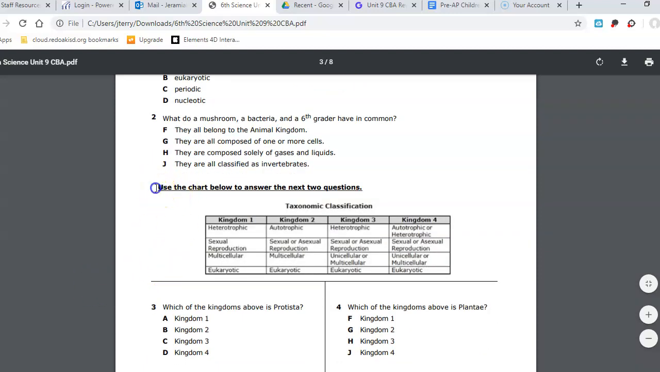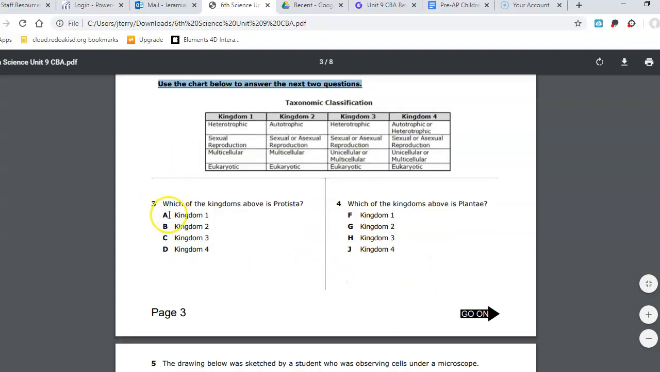Alright, for the next two questions, you're going to use this chart to answer the next two questions. This chart right here. Question 3. Which of the kingdoms above is protista?